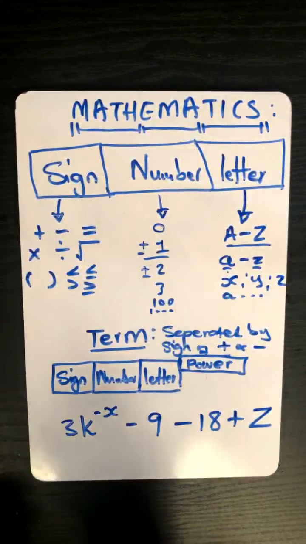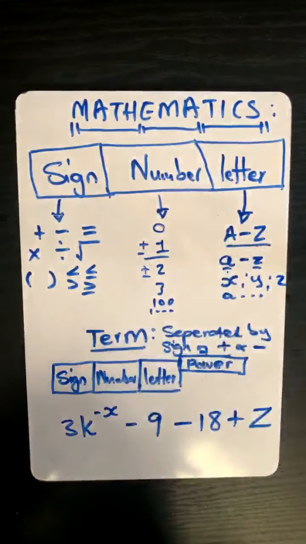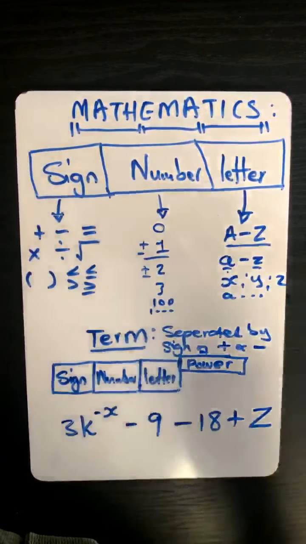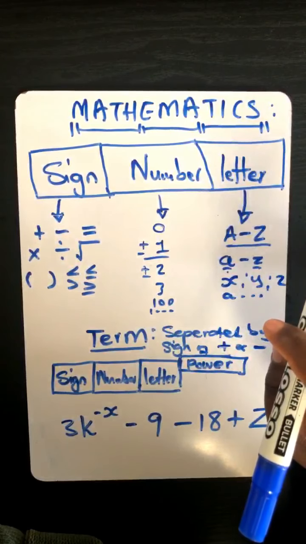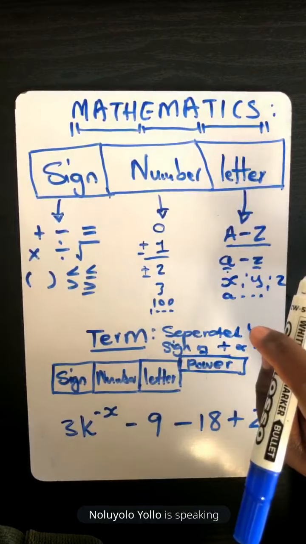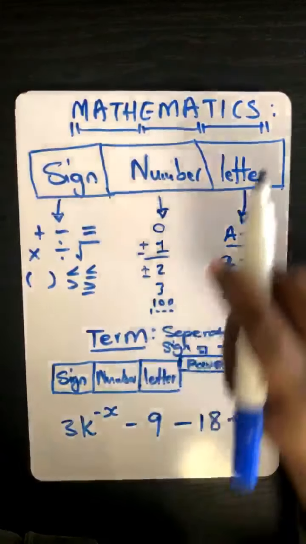Firstly, tell me how many terms do we have there, Loyo? 4 terms. Let's see, 1, 2, 3. Yes, we've got 4 terms.